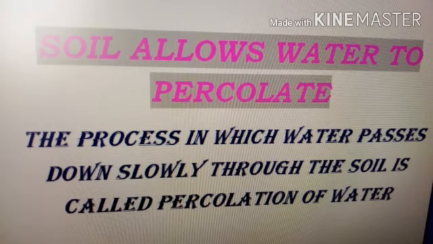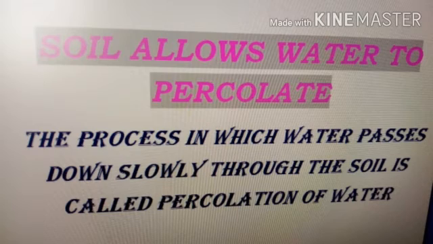Soil has space between its particles. When the water is poured over the soil, then some of it gets absorbed in the soil and the rest passes down the soil. The process in which water passes down slowly through the soil is called percolation of water. Okay, now you have understood what the third property is. The third property is soil allows water to percolate. Water can percolate through all types of soil.